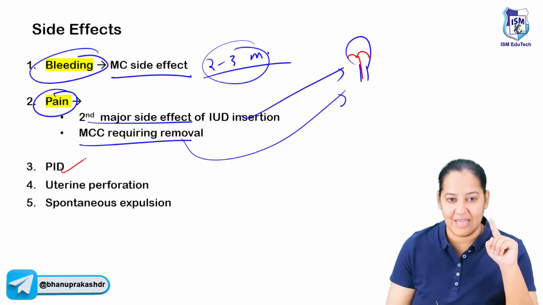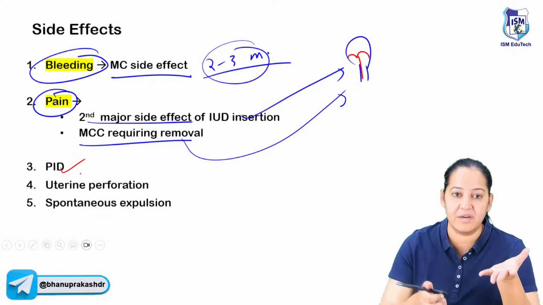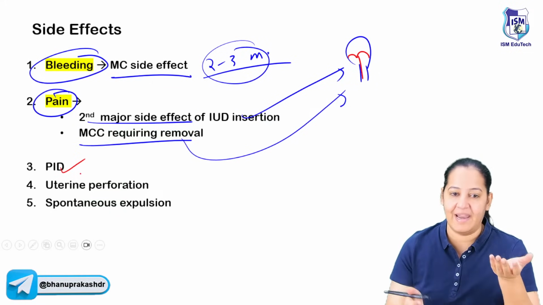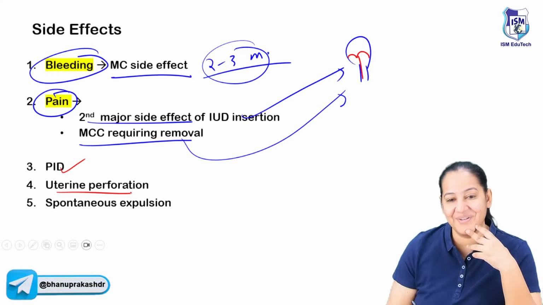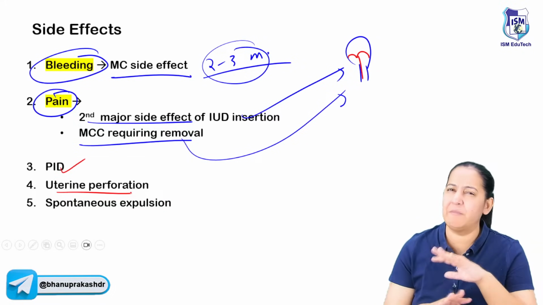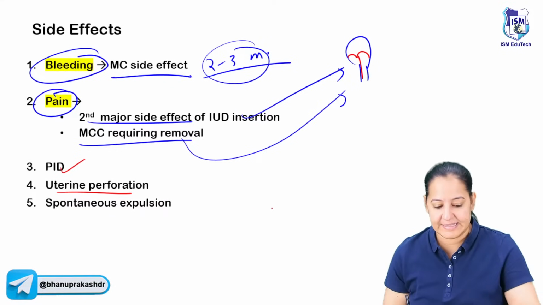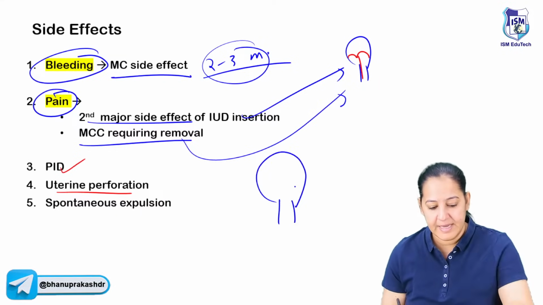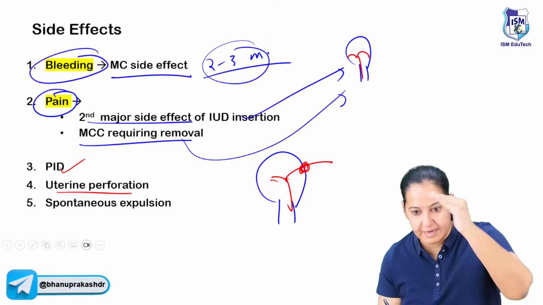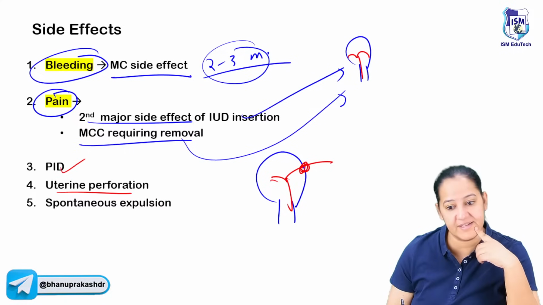Apart from that, PID, pelvic inflammatory disease can be there. Infections can be there if you are not following the aseptic procedure. While inserting it, the gloves should be aseptic. Uterine perforation is there. Sometimes if you insert a big one into a small uterus, the perforation can be there. It will be a severely painful condition. You can immediately order an X-ray. On the X-ray, you can see this is the uterus, inside which one of the wings of the T is coming out. It is doing a perforation over here. Immediate surgery and removal is required.